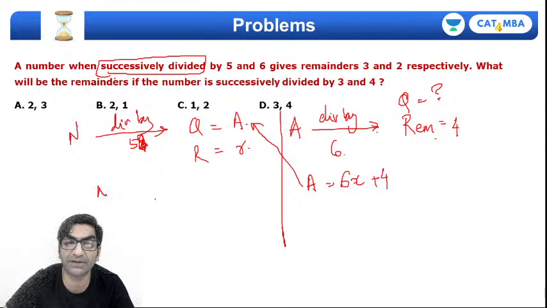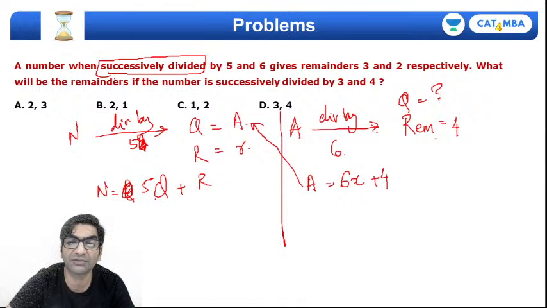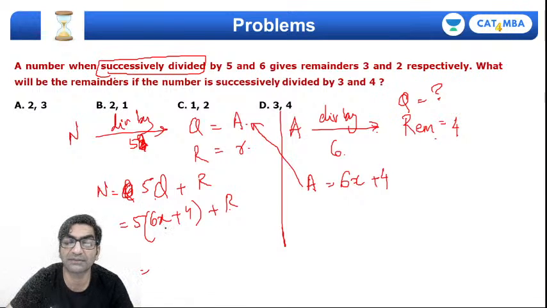So here I'll say dividend equal to divisor into, sorry, divisor is 5. Divisor into quotient plus the remainder, right? So if I take this a and substitute it here, this becomes 5 times 6x plus 4 plus r. That's obviously 5 times 6x plus 5 times 4.